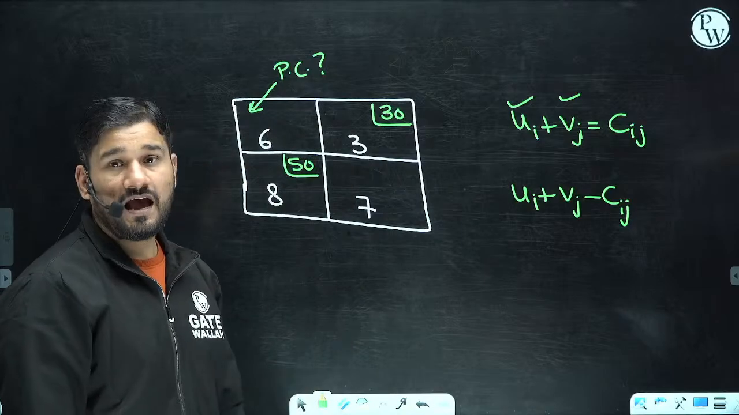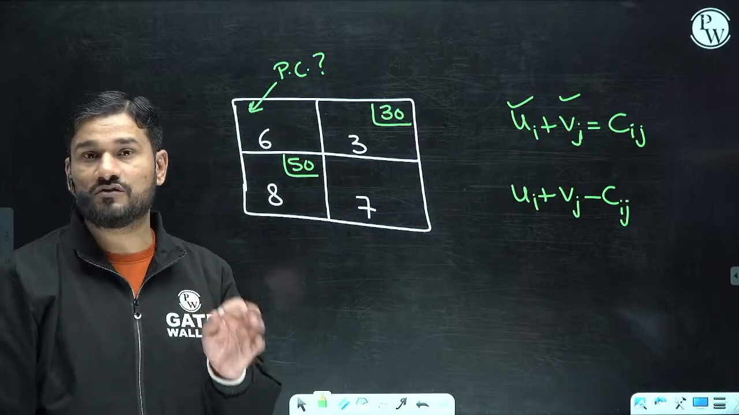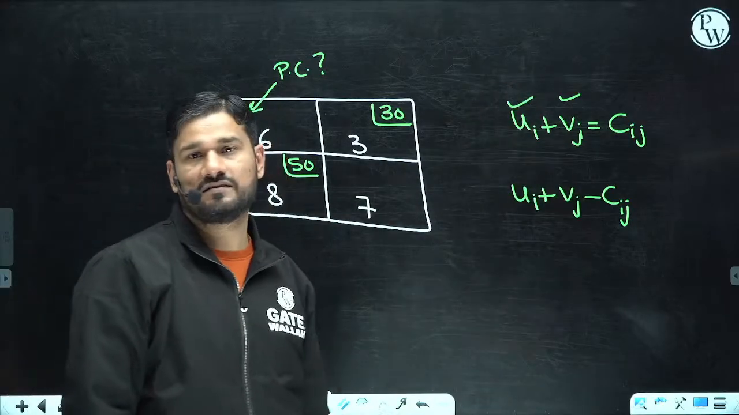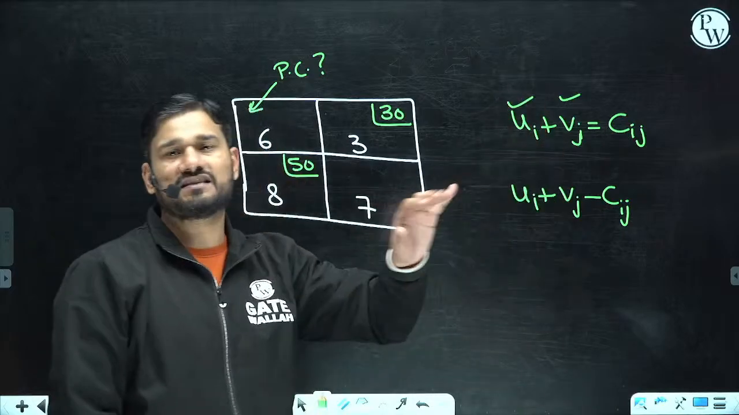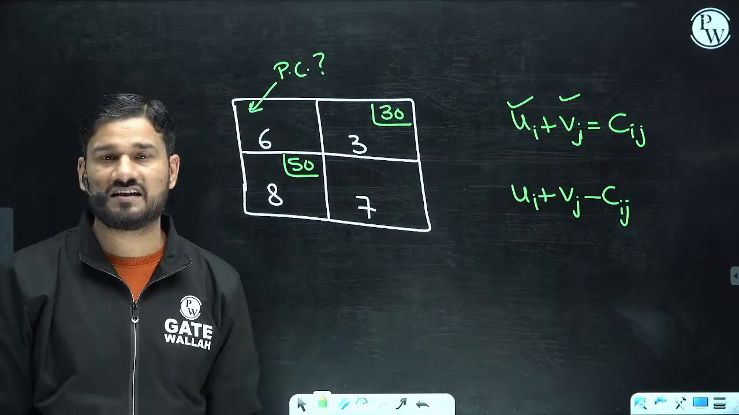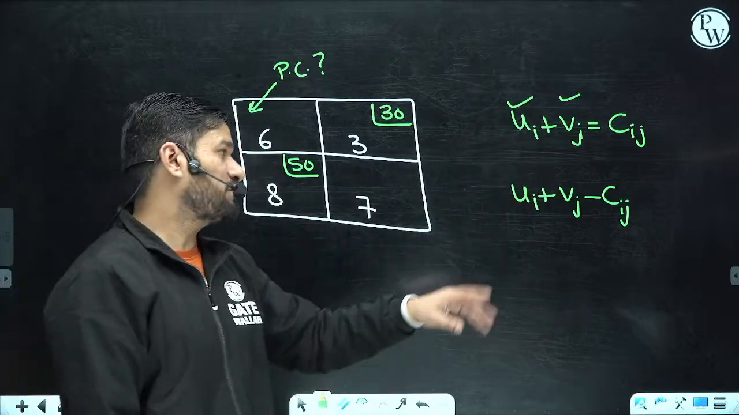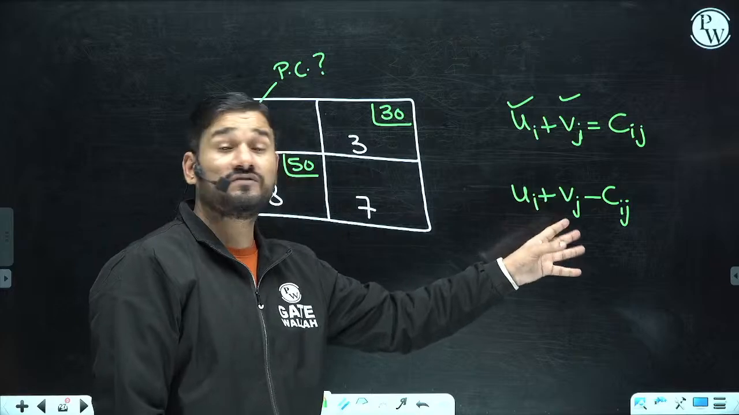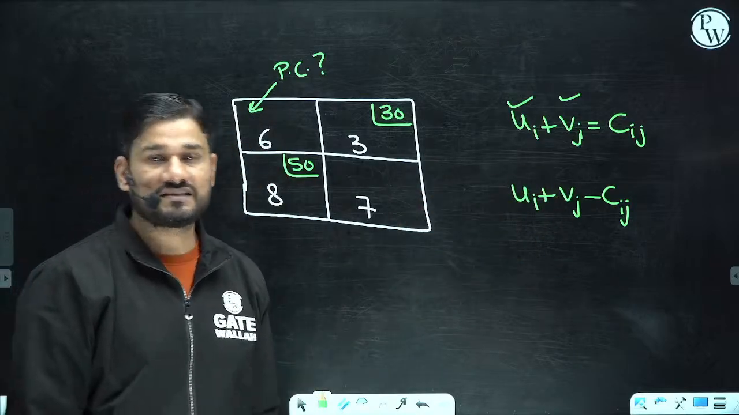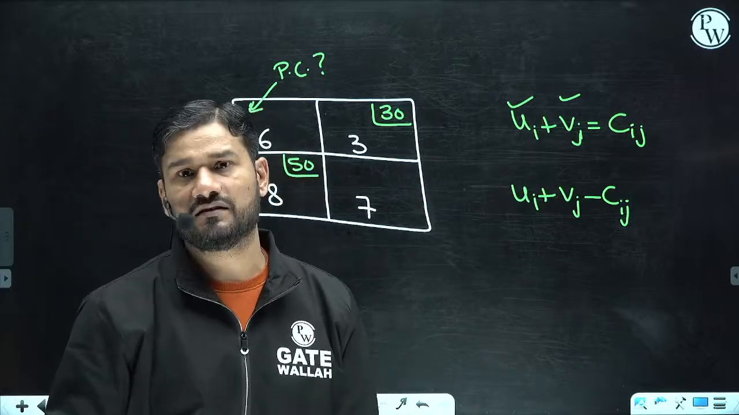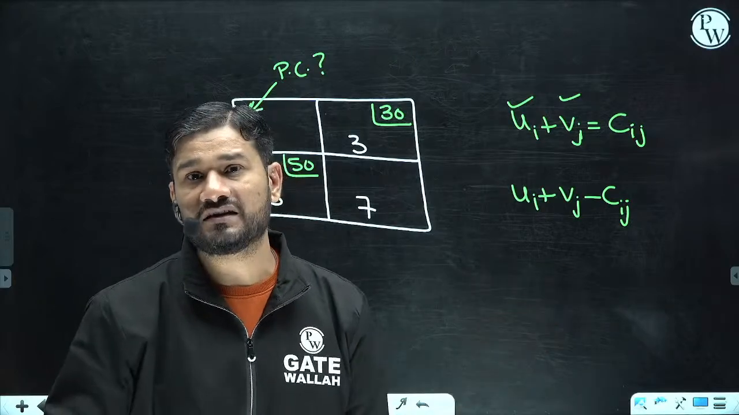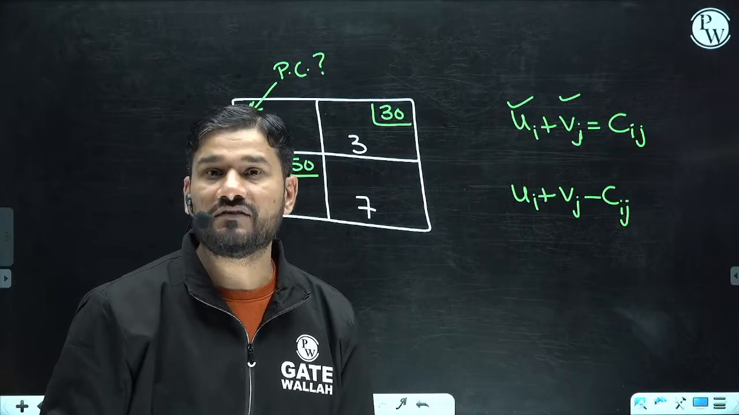Okay, I am going to tell you the trick that it is not needed in GATE examination. I can give the 100% guarantee. I am not going to check whether we are having the potential cell. I am not going to check what is the ui plus vj minus cij for an unfilled cell, because it is a very time consuming task. So I am going to give you a very excellent trick.